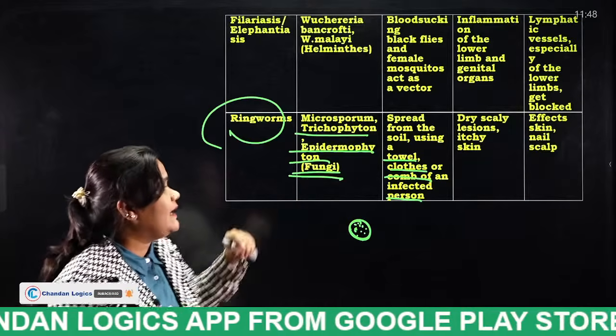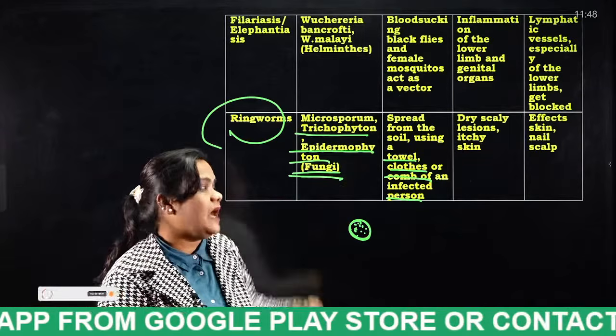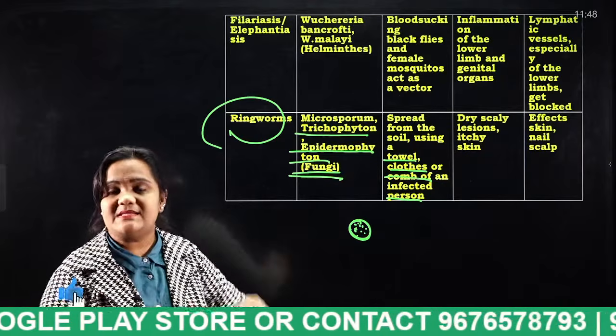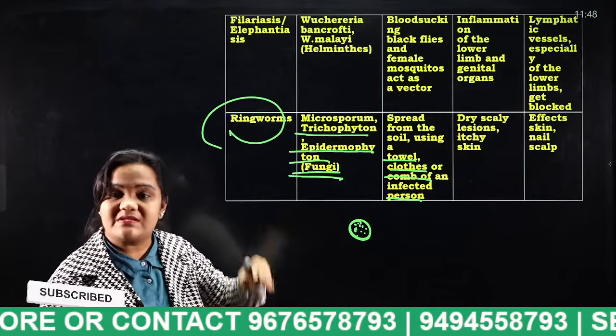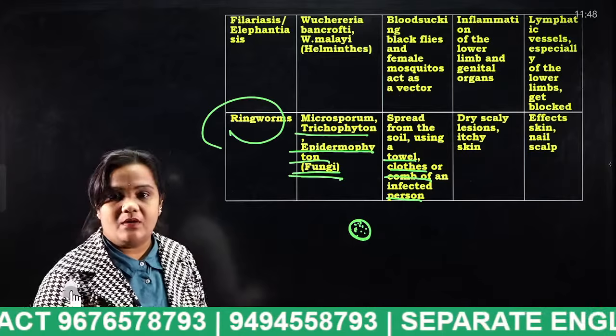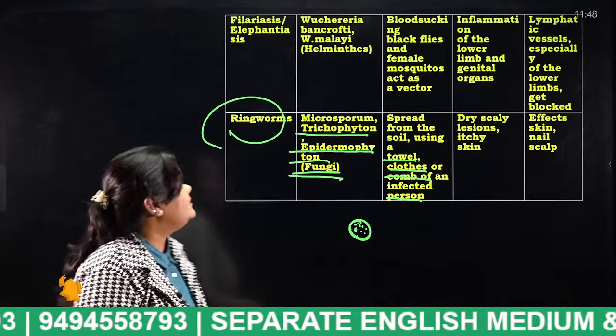Okay, and it affects skin, nail, scalp. So what are the areas this ringworm will affect? It affects our skin, nail and scalp. Okay, scalp is nothing but our head.